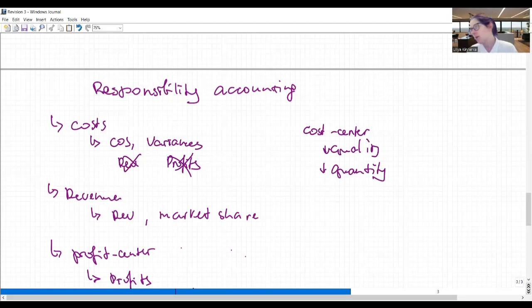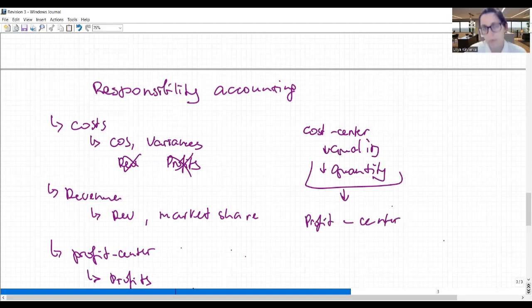And also, if we work in greater volumes, it's going to be harder to manage, and there's going to be haste, and as such there may be some increased waste of material. So this means that my cost-based metrics will not be so good, and I do not want that, because basically I just want to receive my bonus. So cost centers are not motivated to care about quality and quantity, but we can fix that. We can say, oh no, guys, you are not a cost center anymore. You are a profit center.